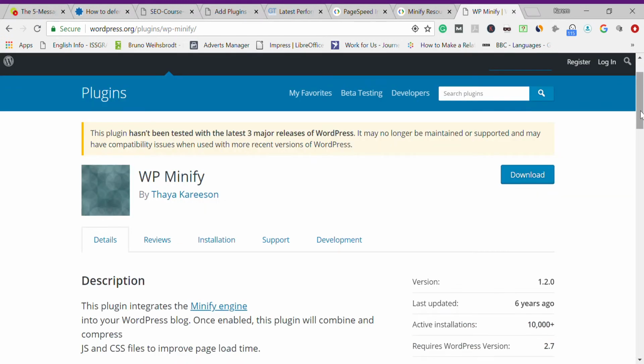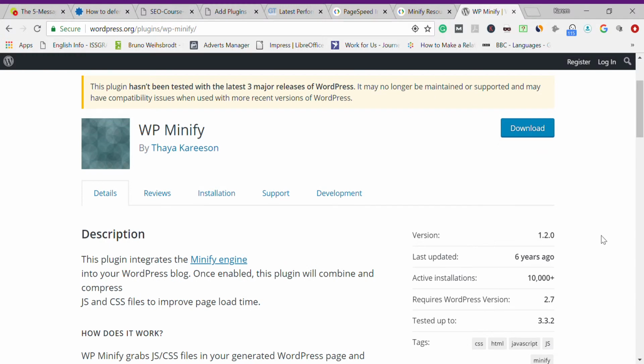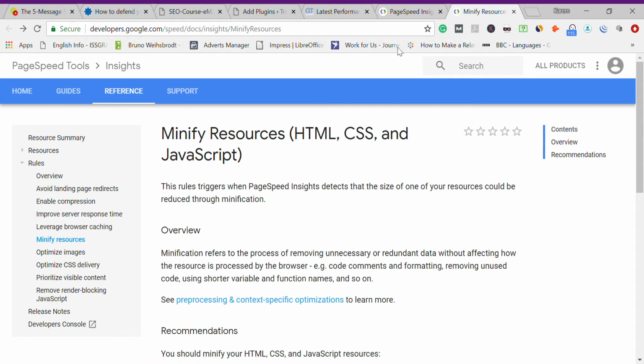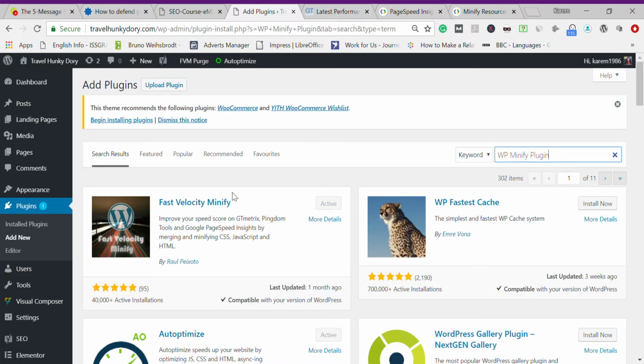It hasn't been updated since 6 years ago, actually, so it hasn't been tested with the latest 3 major releases of WordPress. So I recommend you use this plugin, Fast Velocity Minify, to improve your speed by minifying Cascading Style Sheets or CSS, JavaScript, and HTML.